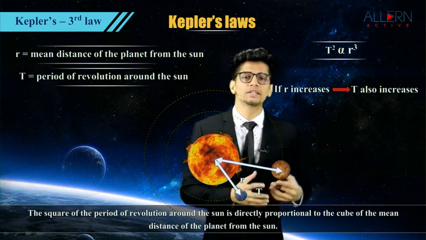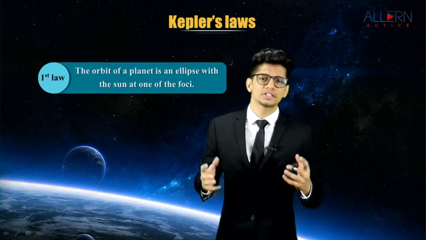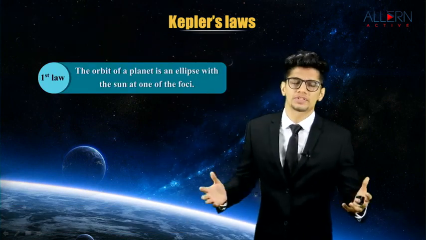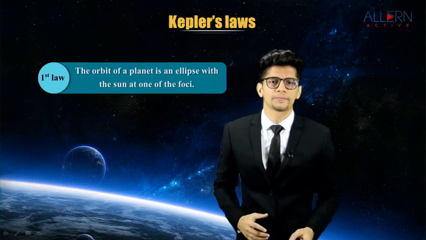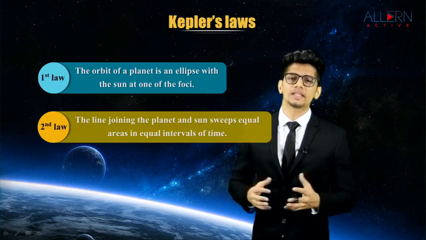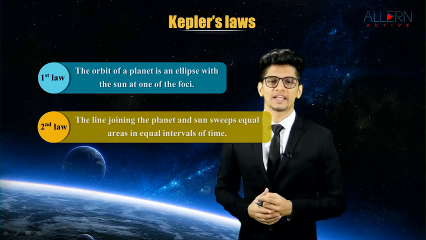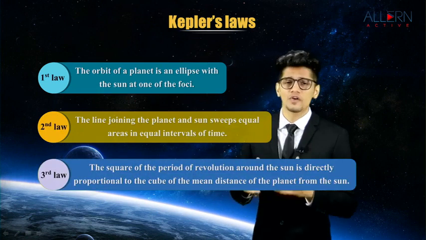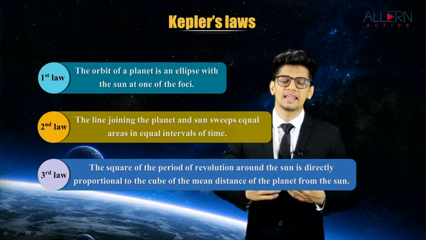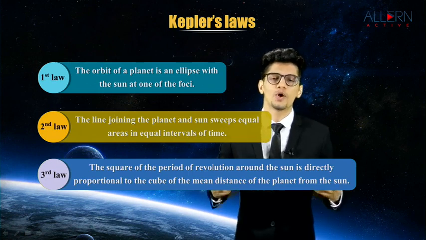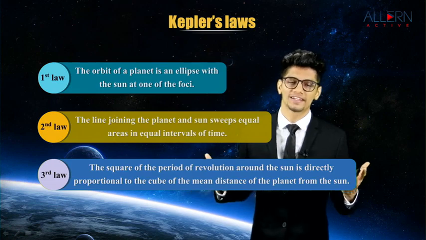So these were the three laws. Let's revise the three laws. First, the orbit of a planet is an ellipse with the sun at one of the foci. Second law states the line joining the planet and the sun sweeps equal areas in equal intervals of time. And third, the square of the period of revolution around the sun is directly proportional to the cube of the mean distance of the planet from the sun.